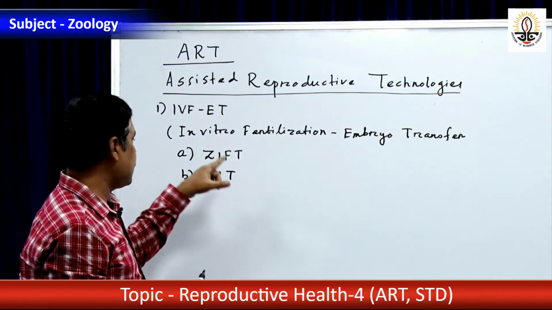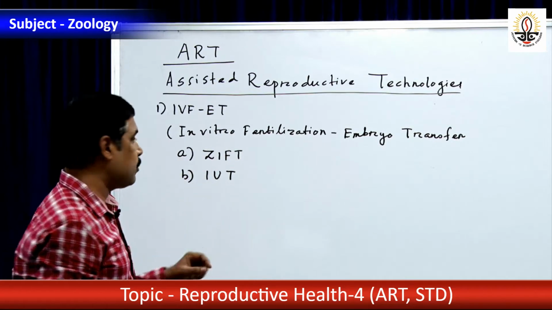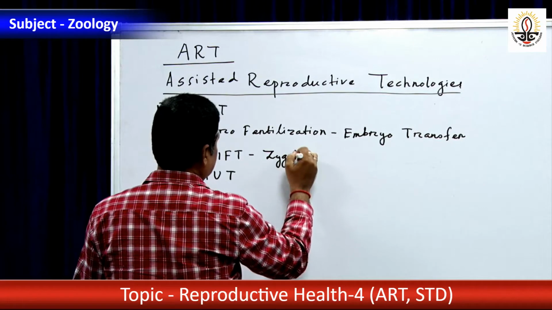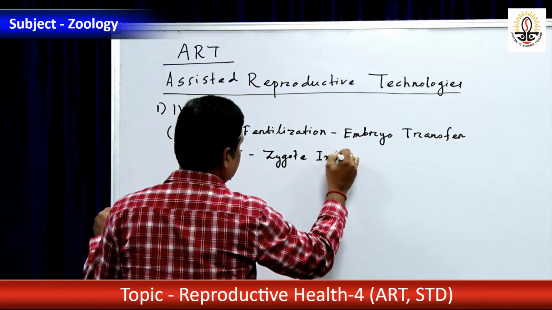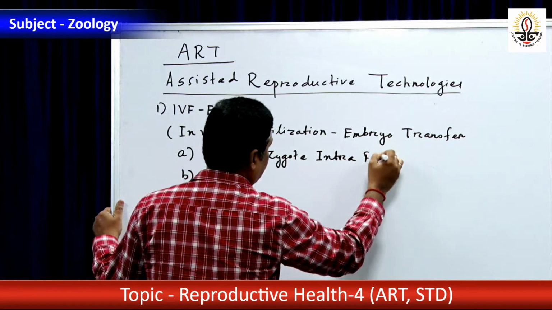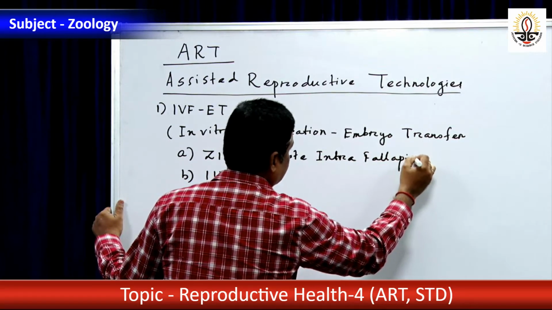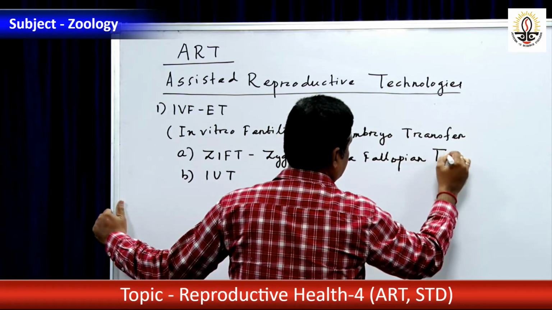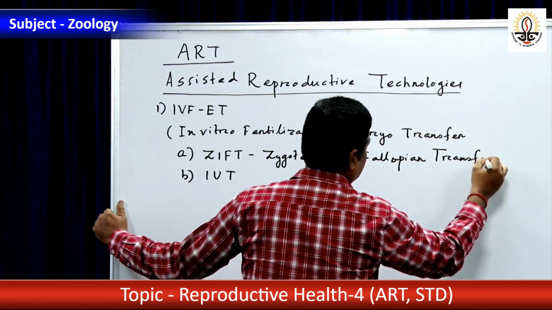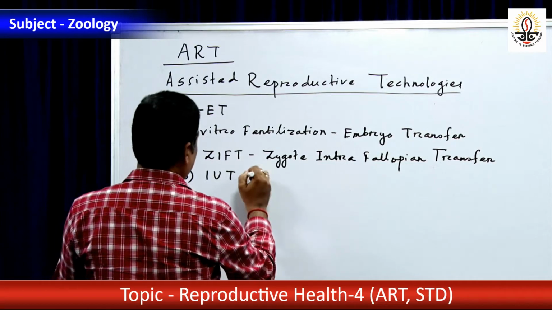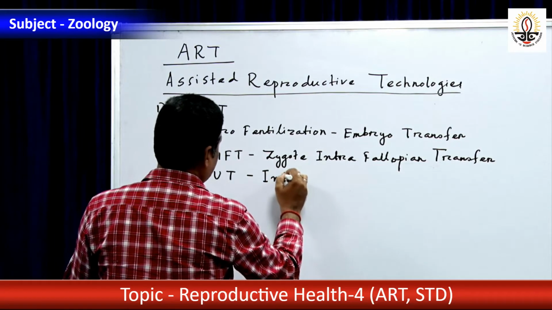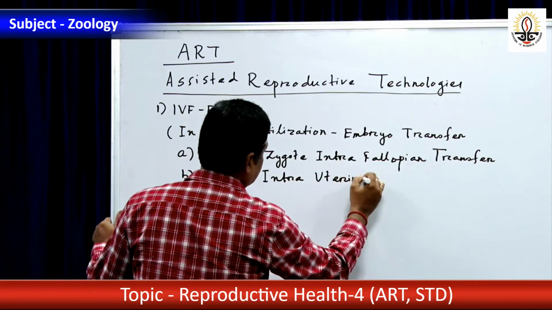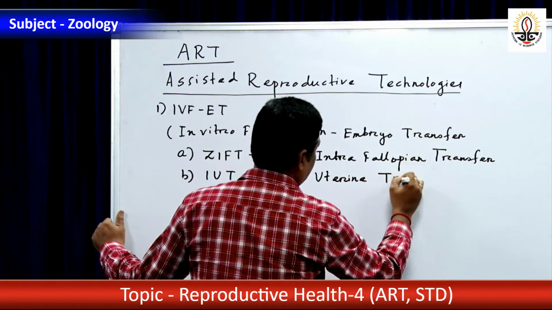This will be asked in the council examination as a one mark question. ZIFT means zygote intrafallopian transfer. IUT, intrauterine transfer.